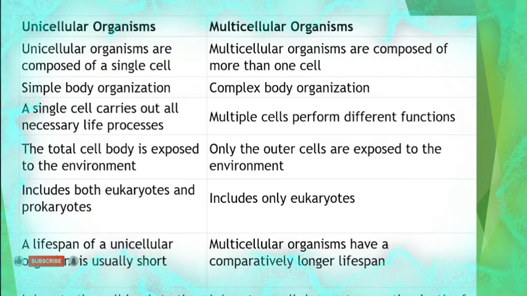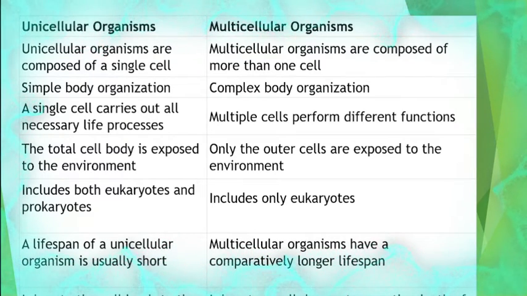And the total cell body is exposed to the environment. In the case of a unicellular organism, the total cell body is exposed to the environment, whereas in the case of multicellular organisms, only the outer layer is exposed to the environment. So these are the differences. We should know the difference between unicellular and multicellular organisms. It includes both eukaryotes and prokaryotes.